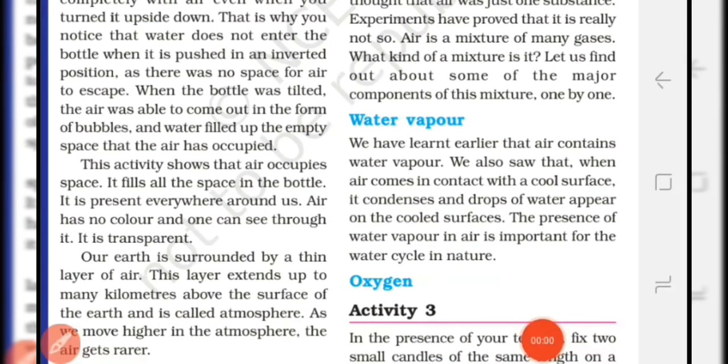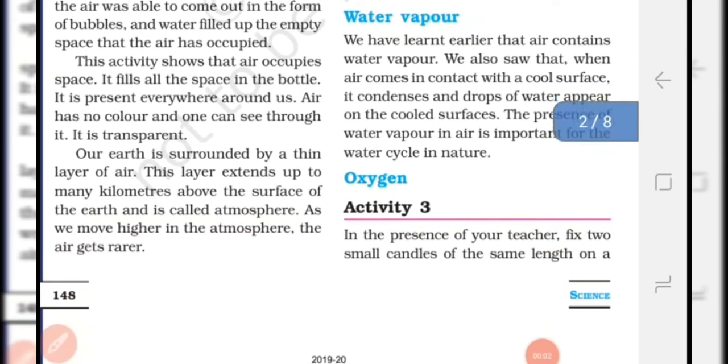Next component of the air is oxygen. Students, you know that oxygen is essential for living organisms. And oxygen is the supporter of combustion. Combustion means the burning process, which means combustion can occur only in the presence of oxygen. So let us understand it with the help of activity 3.